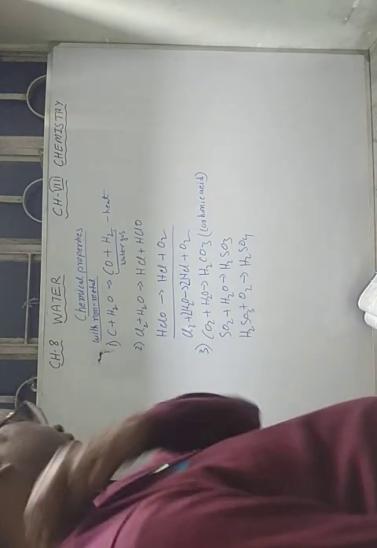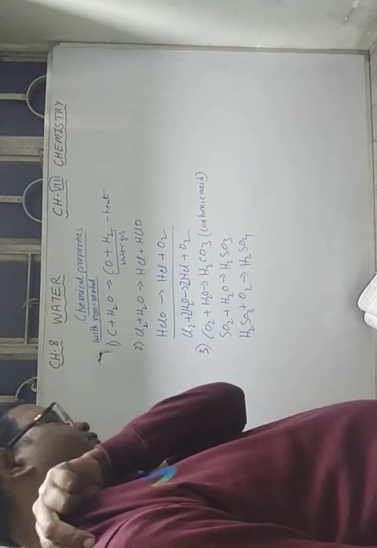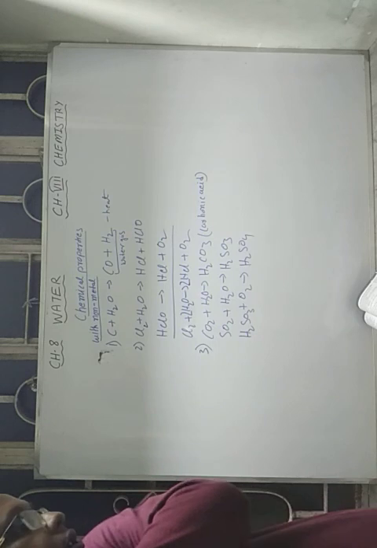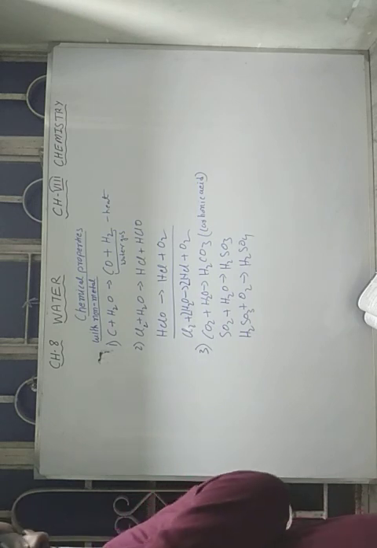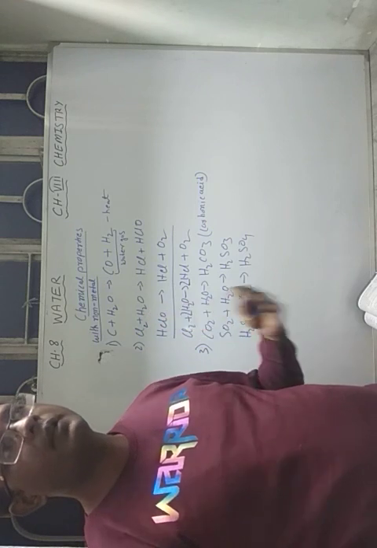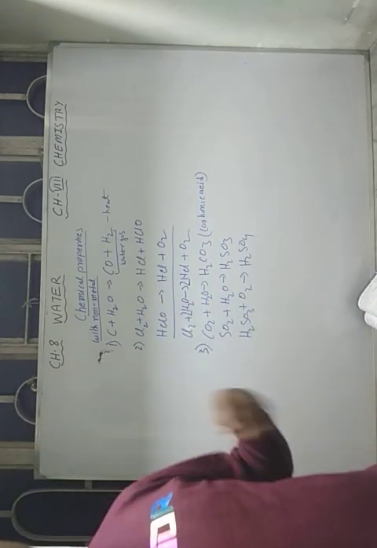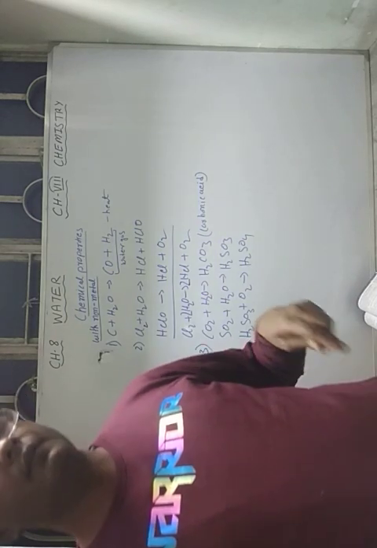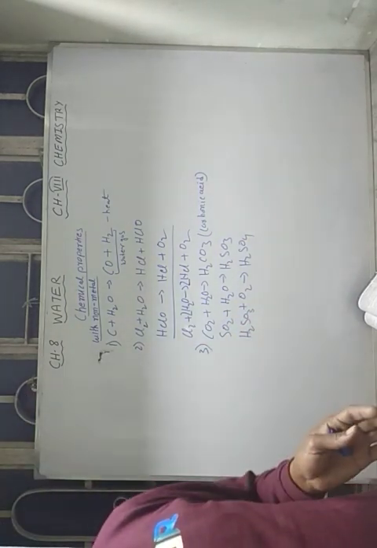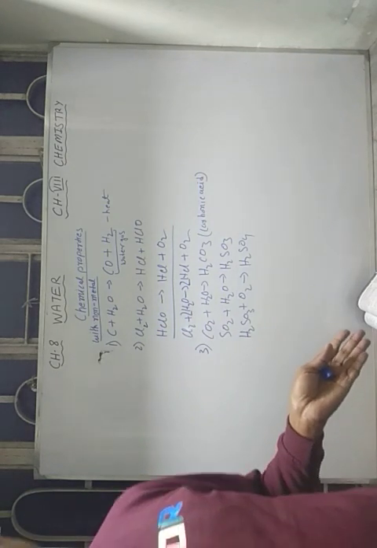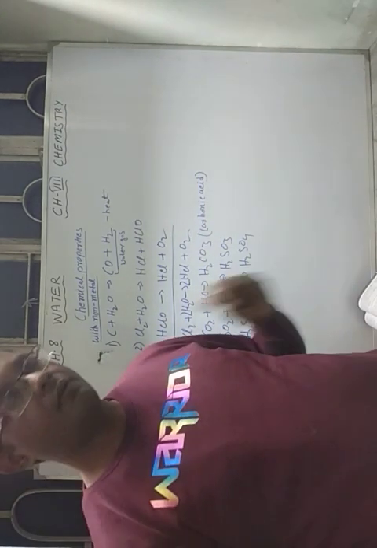Now next point is reaction with metals. Water reacts with metals. Different metals react differently with water depending upon their position in the metal reactivity series, because according to the metal activity series, the metals which are above hydrogen in the activity series displace the hydrogen from water to produce hydrogen gas, and metal oxides are formed.